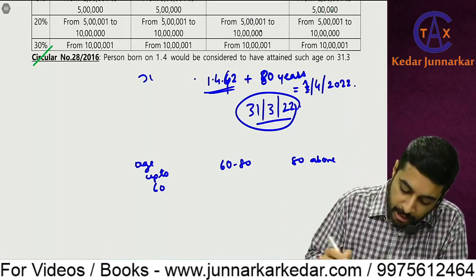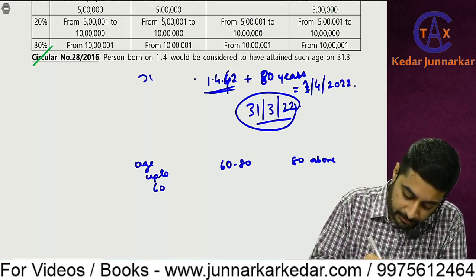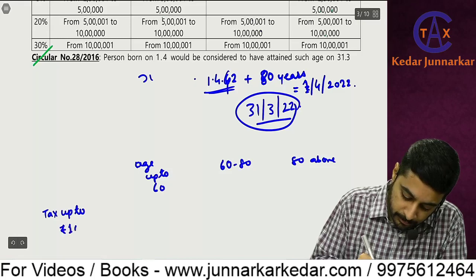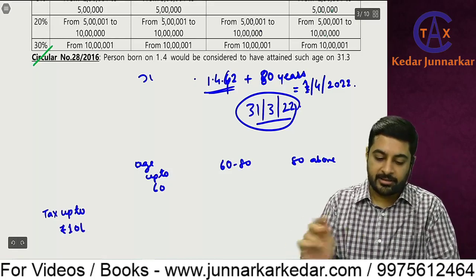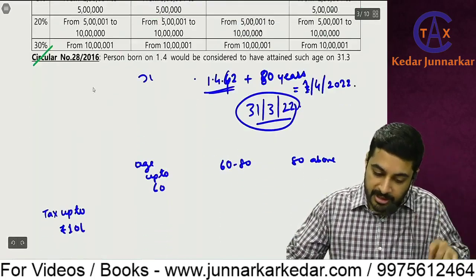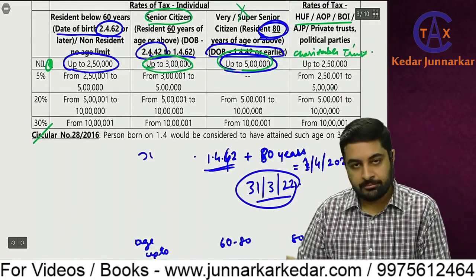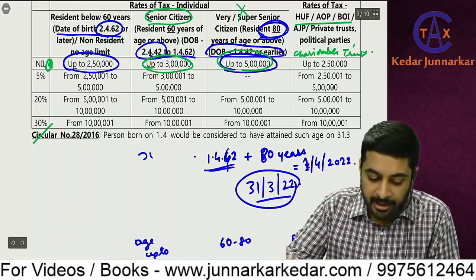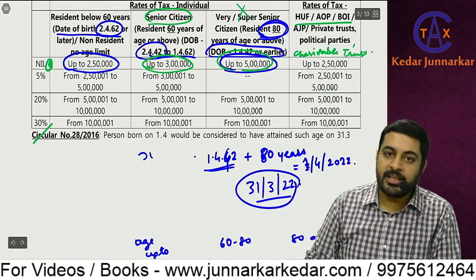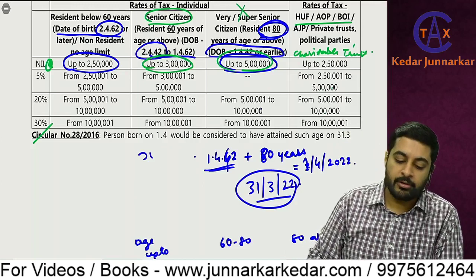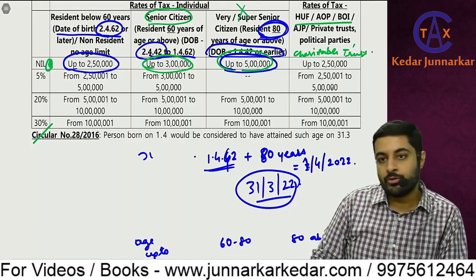So how much is the tax? Tax up to 10 lakhs. Now for up to 60, up to 2,50,000 nil tax. Then 2,50,000 to 5 lakhs. So don't calculate 5 lakhs minus 2,50,000 separately.